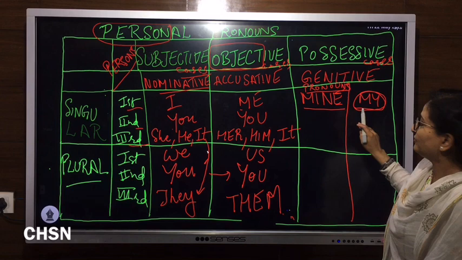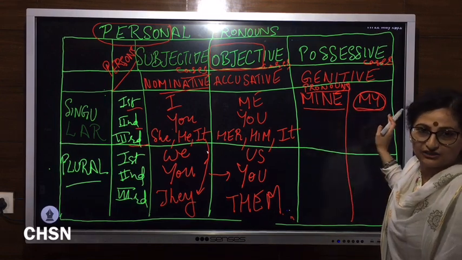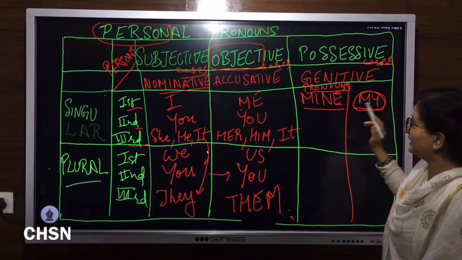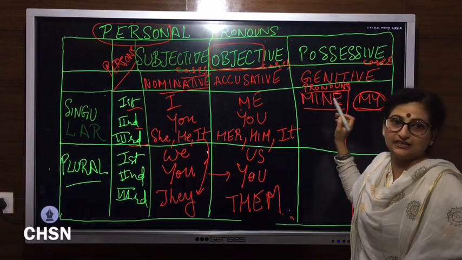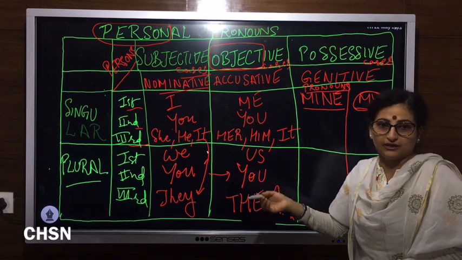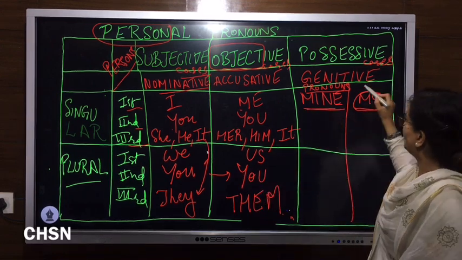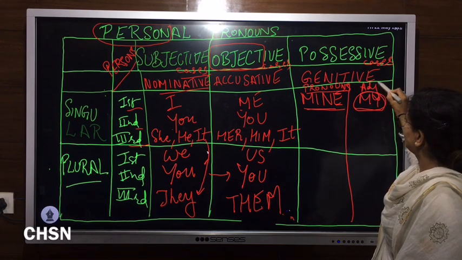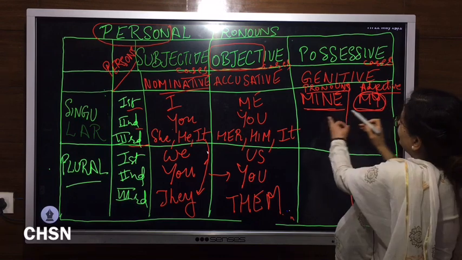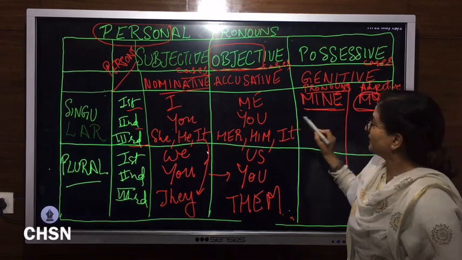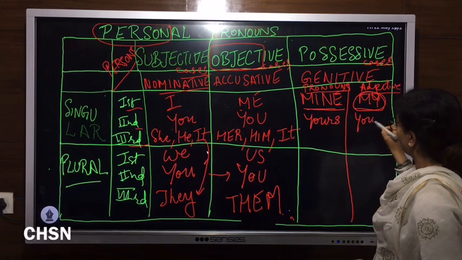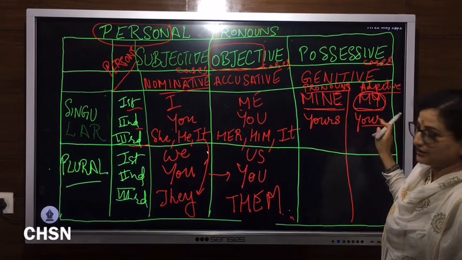For example, if I say this is my shirt, in this case my is an adjective, and if I say this shirt is mine, it is replacing a noun here. So this is a pronoun and this is an adjective. I would like kids to please emphasize on this part. Here you changes into yours, not your. Your is an adjective again.